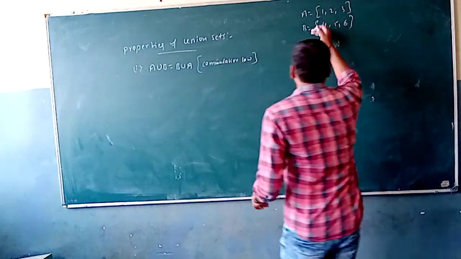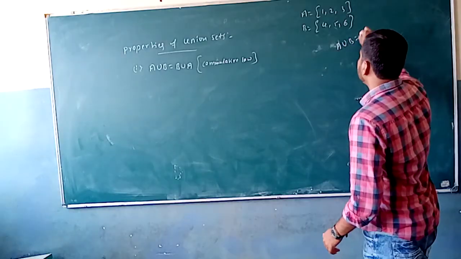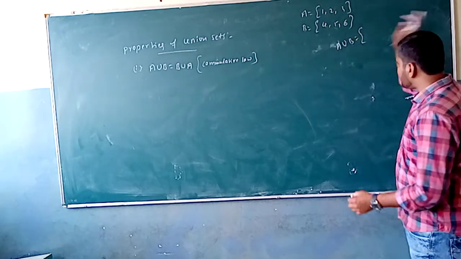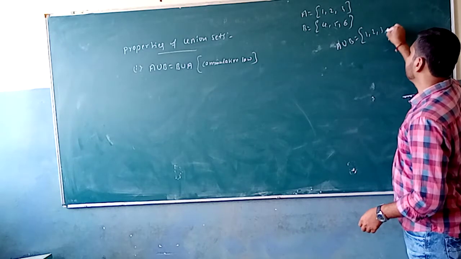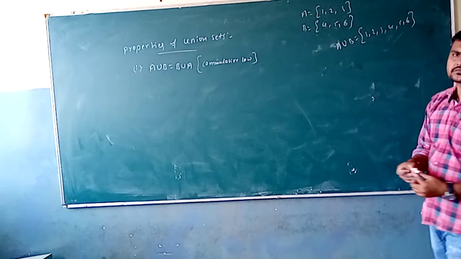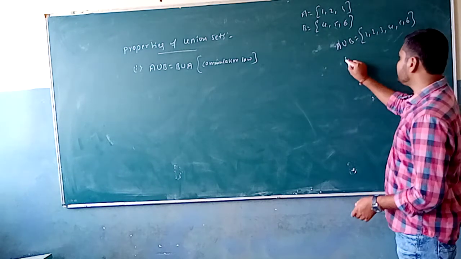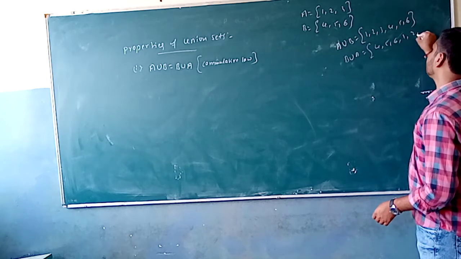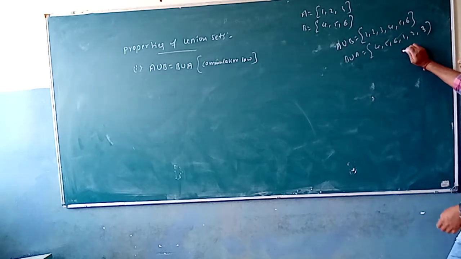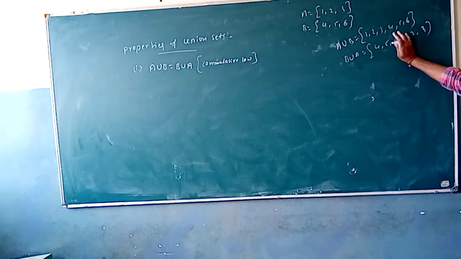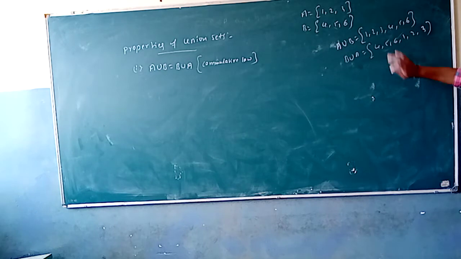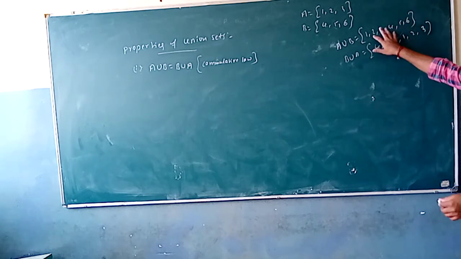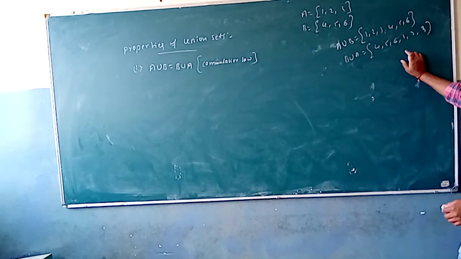Now look at A union B here. The elements in A union B come from set A and set B, that is 1, 2, 3, 4, 5, 6. Right? Now if we take B union A, then 4, 5, 6 as well as 1, 2, 3 are present. So what is the difference between A union B and B union A? The elements present in A union B are also present in B union A. Yes, 4, 5, 6 and 1, 2, 3 are present in both. We can say that A union B is nothing but B union A.